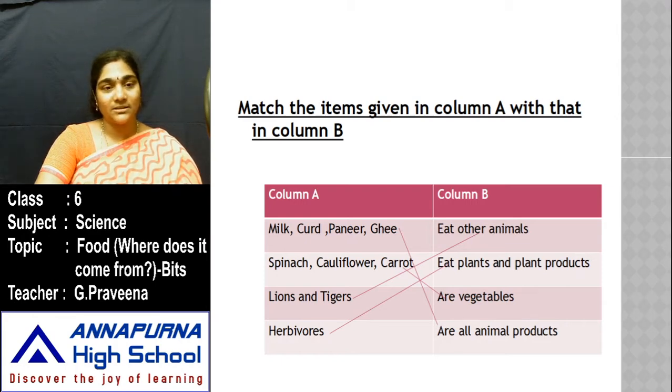Lions and tigers, they completely eat other animals. So what are they called? Herbivores, carnivores or omnivores? What are they called? They eat only the flesh of other animals. So they are called carnivores. Then coming to herbivores, they eat plant and plant products. And also you just try to give examples for herbivores, carnivores and omnivores.